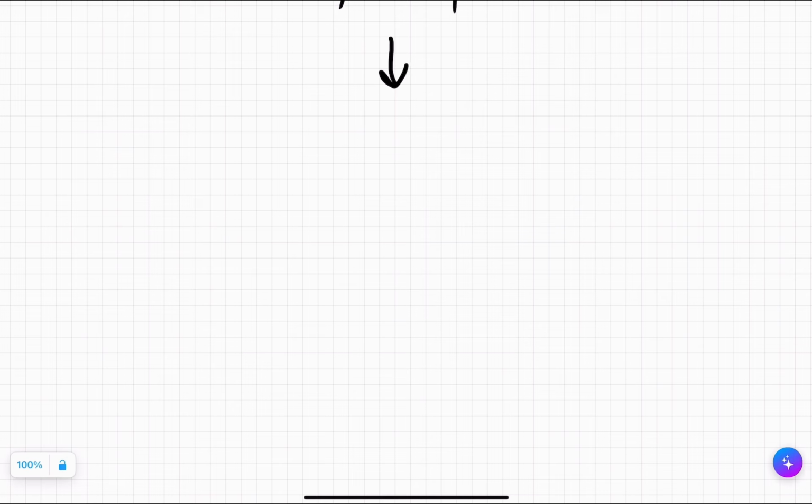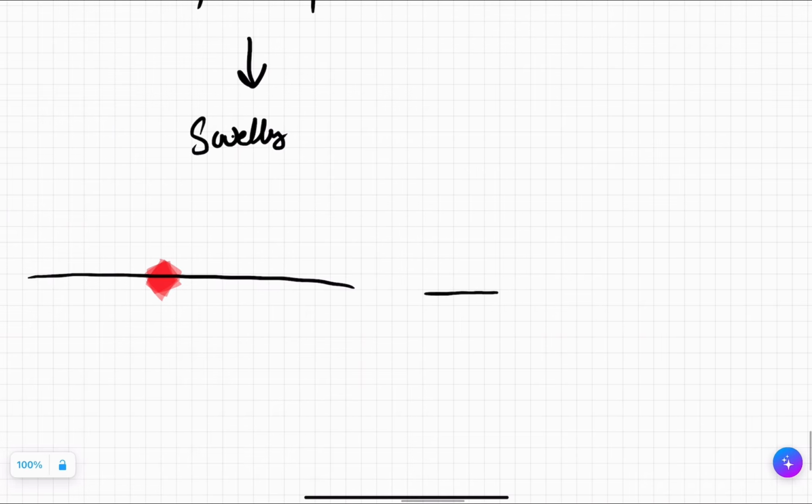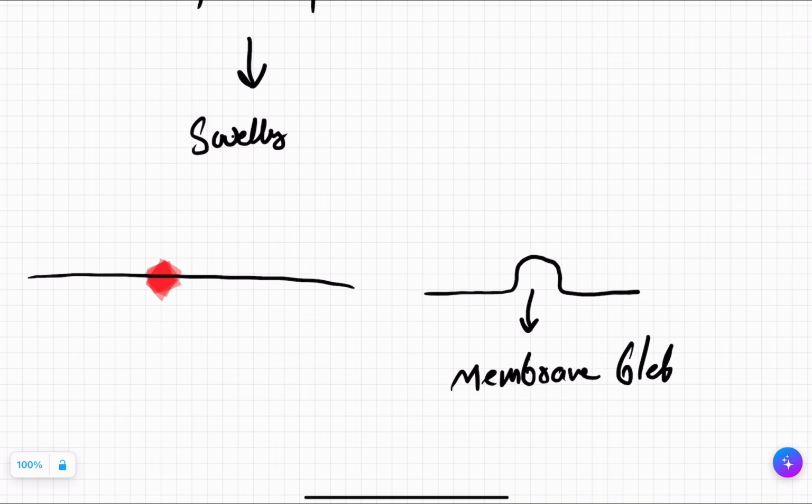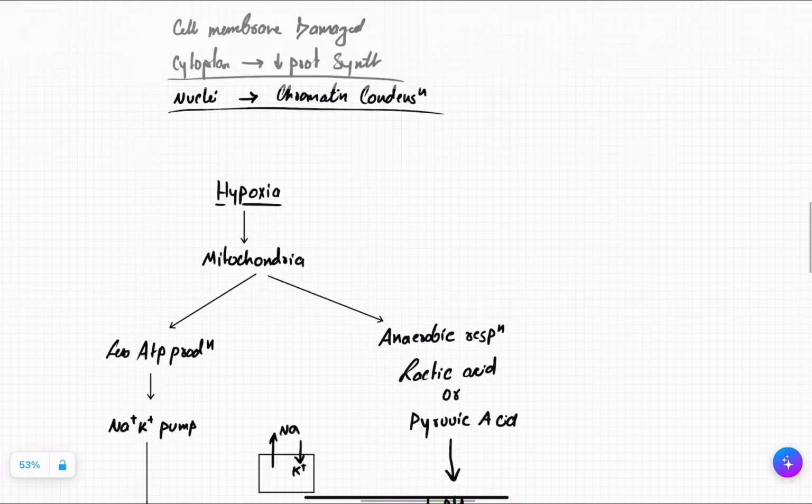Now still the cell is swelling. What will happen? If this was a plasma membrane, there will be a part which will undergo weakening, and in this part a bleb will form. This is known as membrane blebbing. This is a weaker part in the cell membrane which has undergone damage. And did I say the cell membrane will undergo damage?